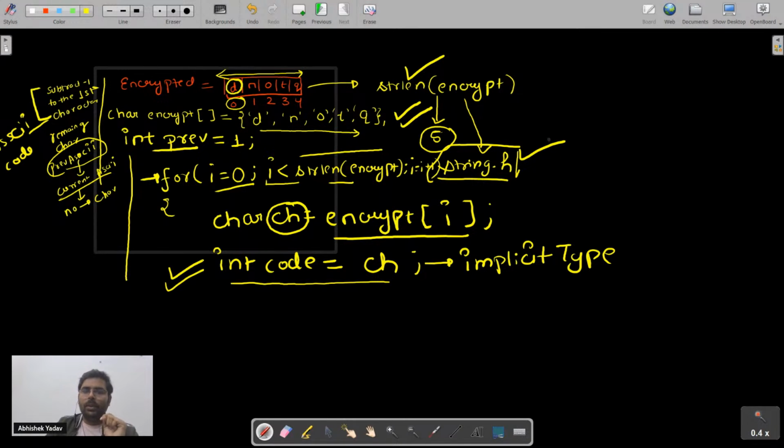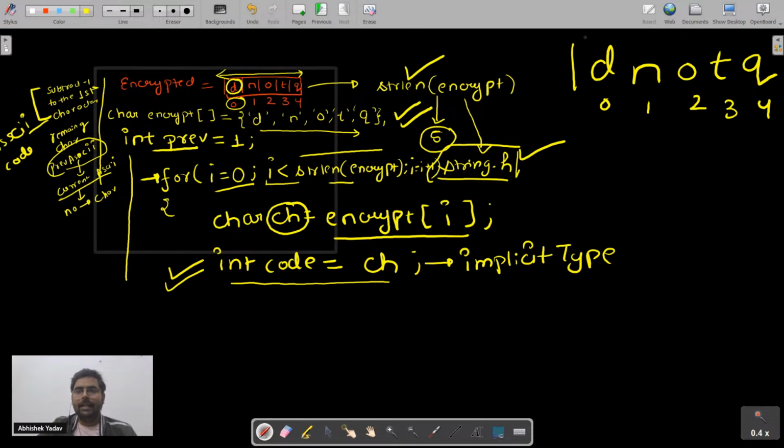After that, what I am doing, at the ith index, that is here, you can say d n o t q. So this is 0 index, 1 index, 2 index, 3 index, 4 index, right, everyone?